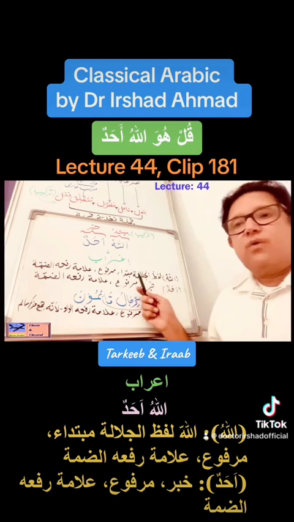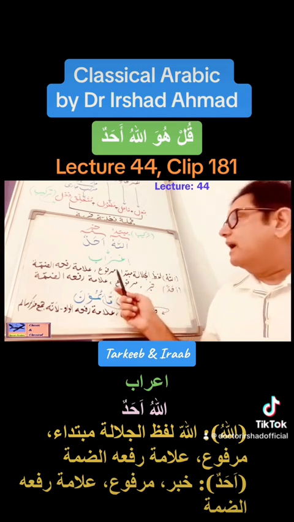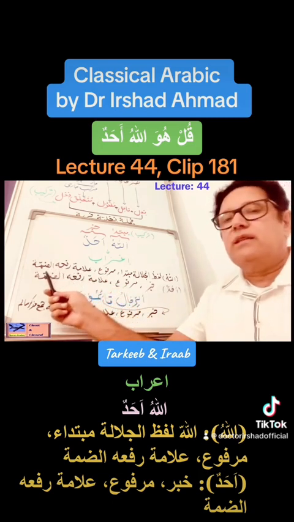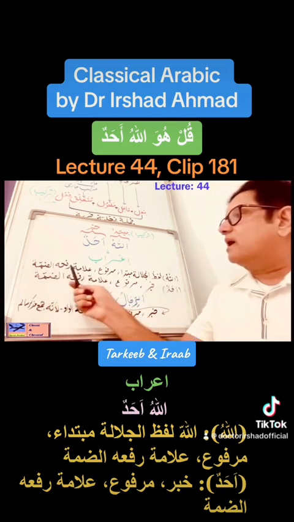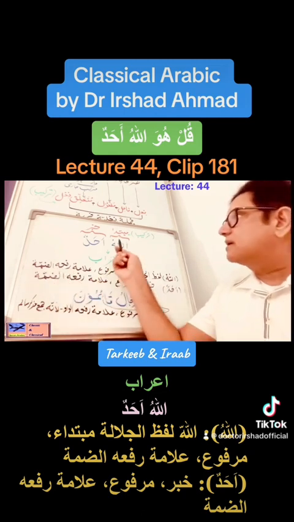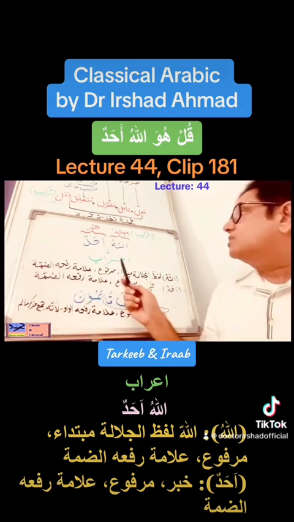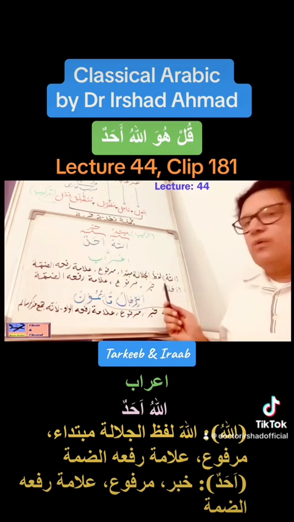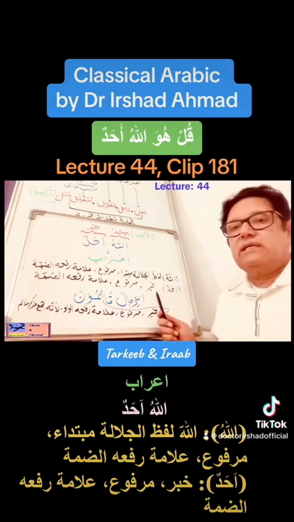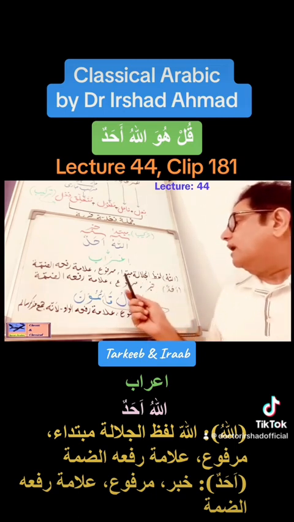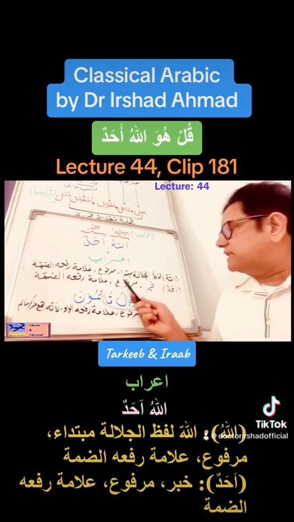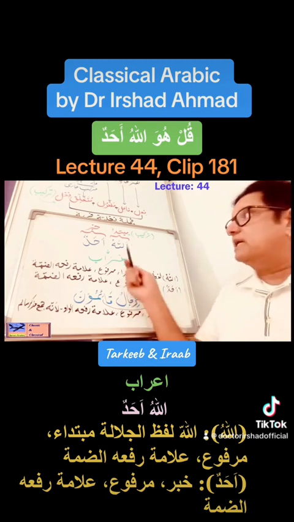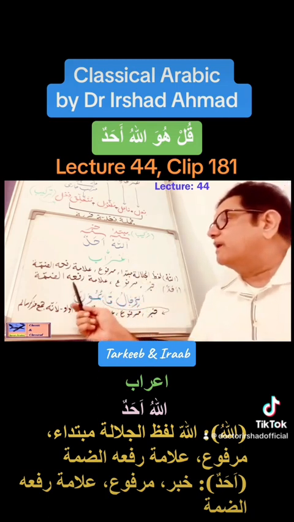So what state is that noun in? It is marfu. And how is that state expressed? Alamatu raf'ihi ad-damma. So the marker of this being in rafa is damma here. So the next noun, ahadun, we say its grammatical function is that it is khabar. What state is that in? It is marfu again. And how is that state expressed? Again, similarly, alamatu raf'ihi ad-damma.